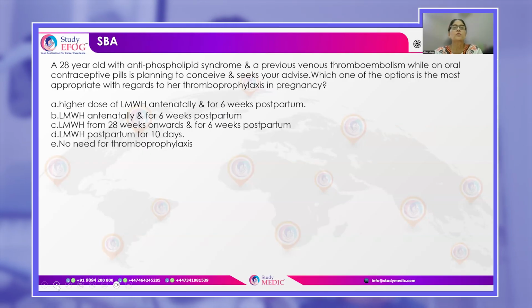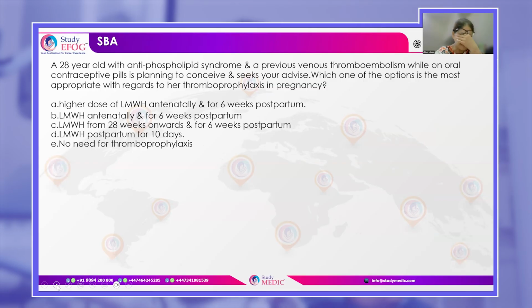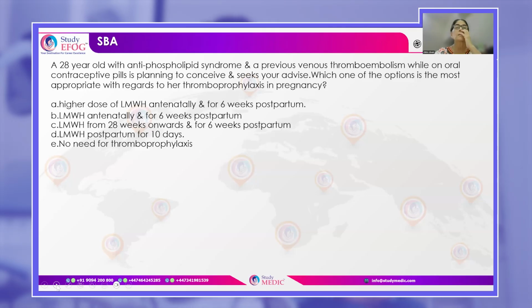You have this 28-year-old woman with antiphospholipid syndrome. She has a history of previous thromboembolism while she was on the oral contraceptive pills. That means she has estrogen-provoked thrombosis. She's planning to conceive and she wants your advice. Now, remember, pregnancy is again a period of high estrogen, and she already has had one episode of thromboembolism due to estrogen. So, definitely, she would need some sort of thromboprophylaxis during pregnancy. What would be your answer for her?